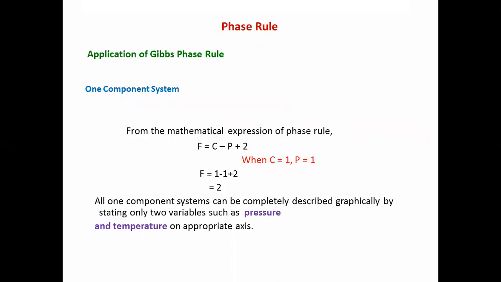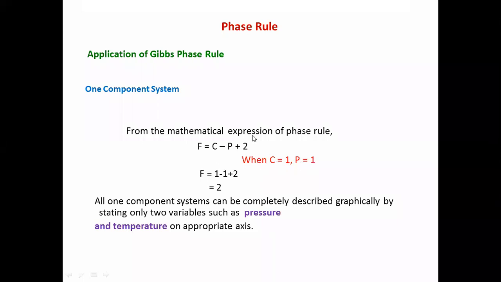Application of the phase rule. There are several applications. First, the one component system. For a one component system, from the mathematical expression of the phase rule, F equals C minus P plus 2. For a single component, C equals 1 and P equals 1.